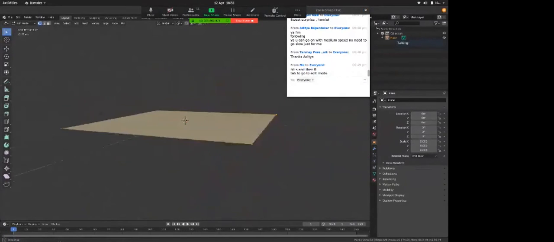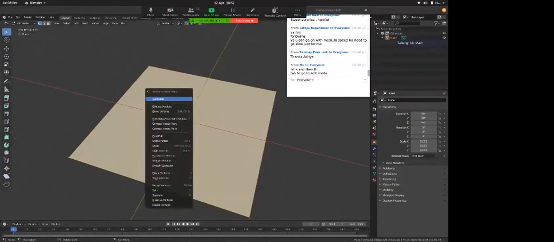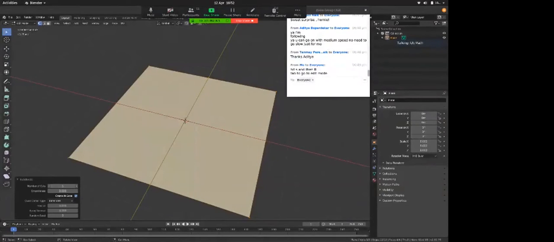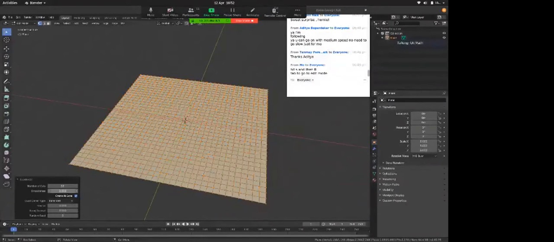So once I'm in edit mode, I can right click and subdivide. What subdivide does is it cuts this plane into pieces. So I deselect this. This plane is cut into 4 pieces because I subdivided it 2 times. So if I subdivide and increase the number of cuts, these cuts are increasing. So for this particular scene, I need 32 cuts. This should be enough. And smoothness should be 0. Leave the rest.